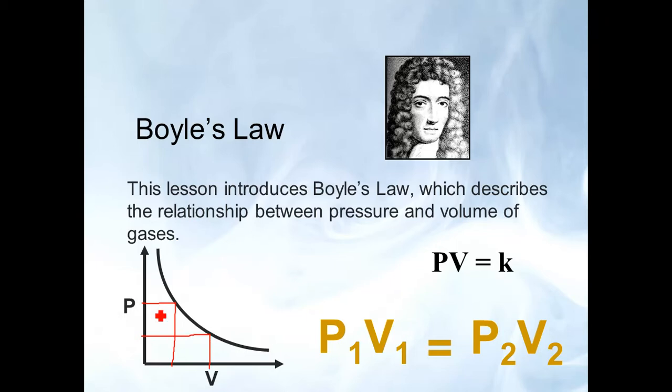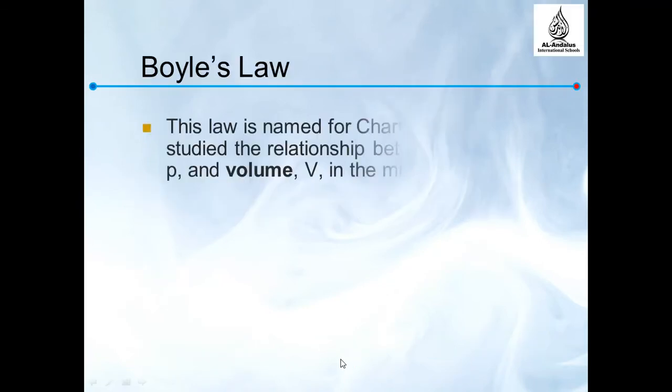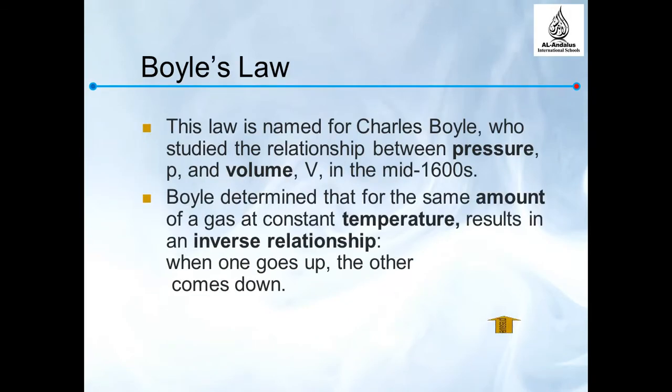In this formula it's an inverse relationship. Why? Because when the pressure increases, the volume decreases. Pressure increased, the volume decreased. Okay, so it's an inverse relationship.